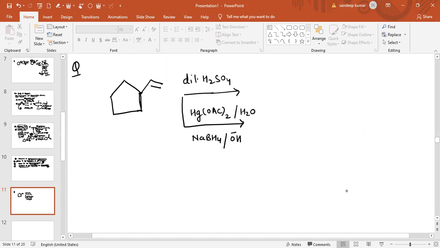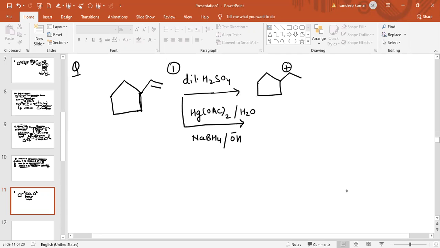Now see the basic difference. In the first step there is a chance of rearrangement, as you people know very easily. So when there is a chance of rearrangement, we easily know. First of all, I am doing the reaction with the first step. By using the first reagent, the more stable carbocation will be formed at this position.